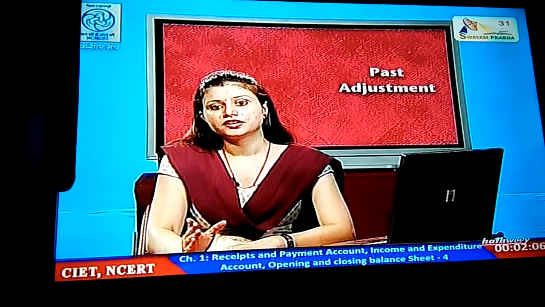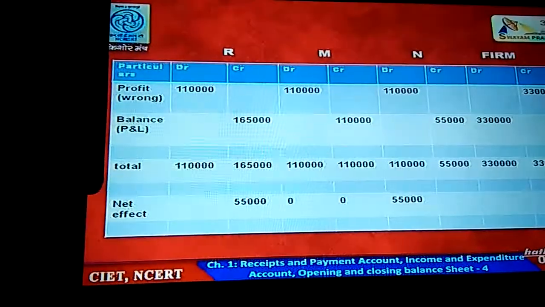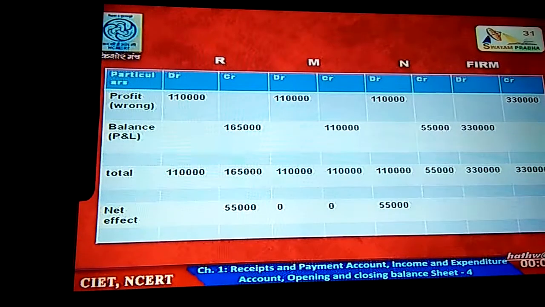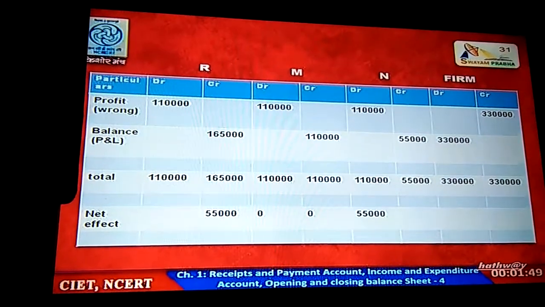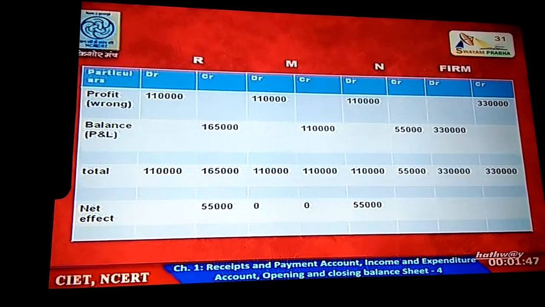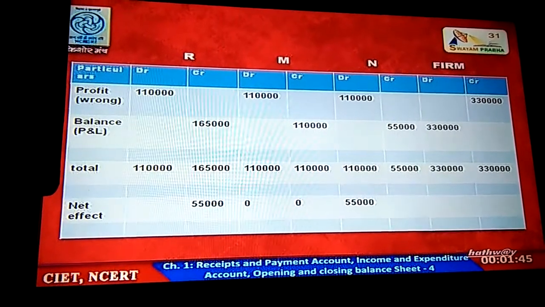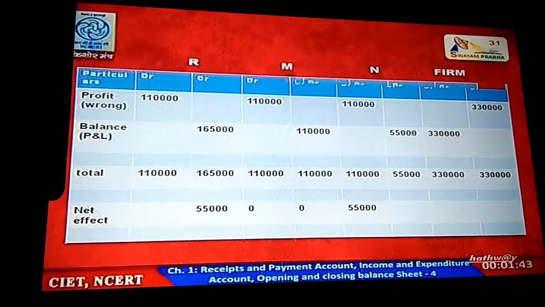Now this profit will be divided in the correct ratio, that is 3 to 1. If we divide this 3,30,000 in 3 to 1 ratio, it will become 1,65,000 under the credit column of R, 1,10,000 under the credit column of M, and 55,000 under the credit column of N. Lastly, we have to total all these accounts.